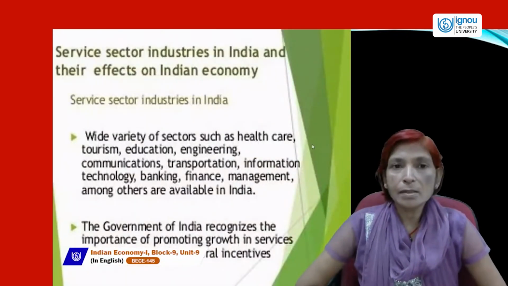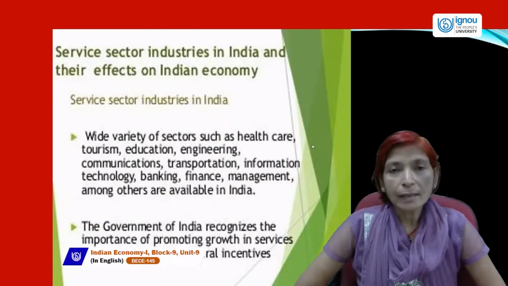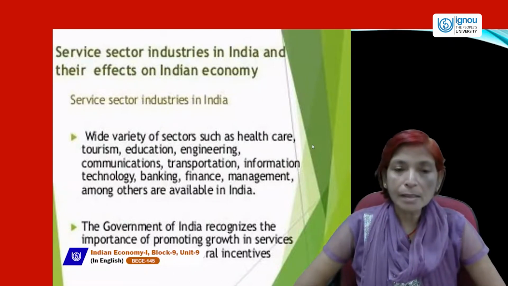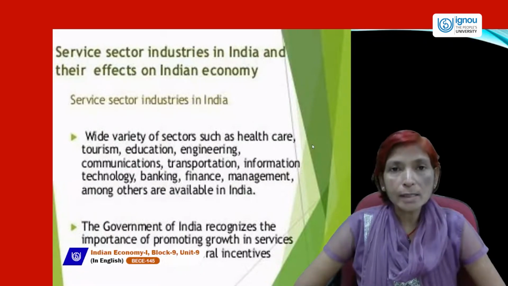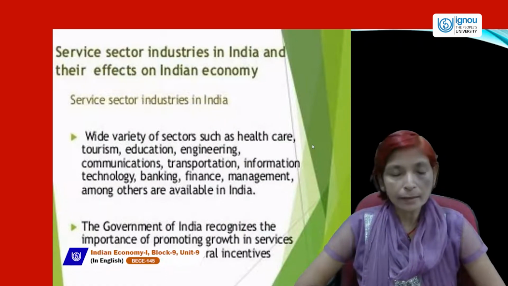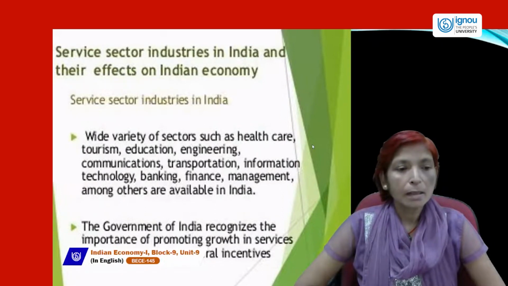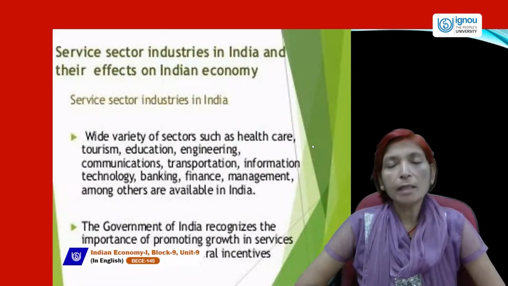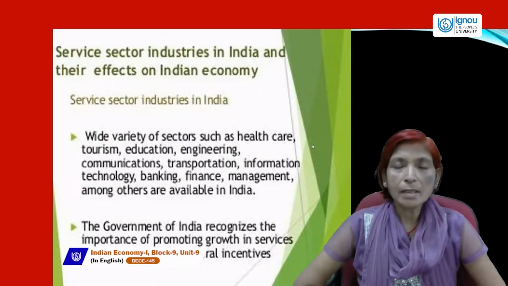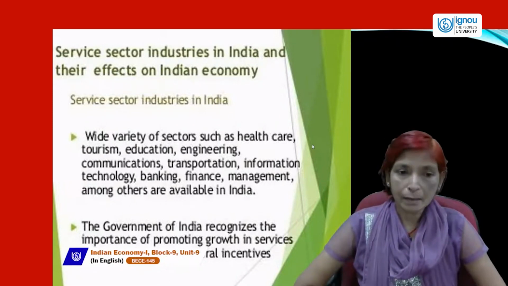Next are service sector industries in India and their effect on the Indian economy. A wide variety of sectors such as healthcare, tourism, education, engineering, communication, transportation, information technology, banking, finance, management, among others, are available in India, and all these are included in the service sector.